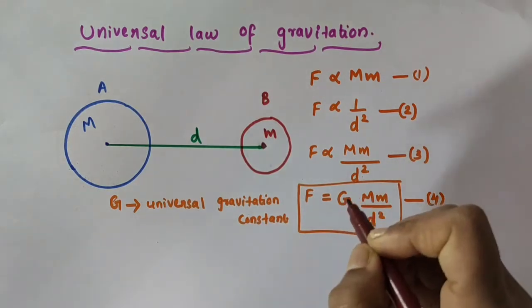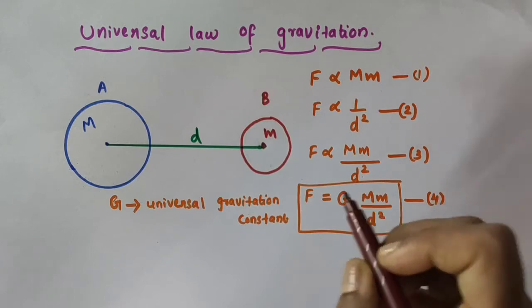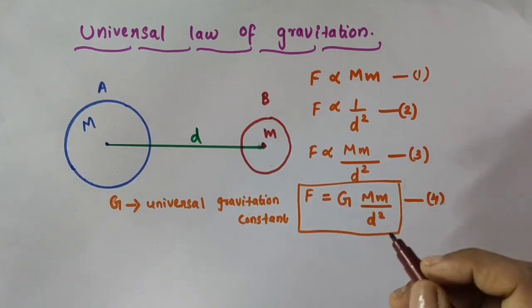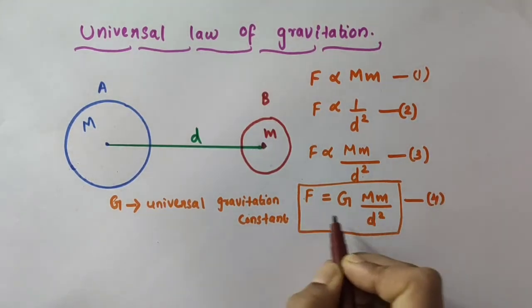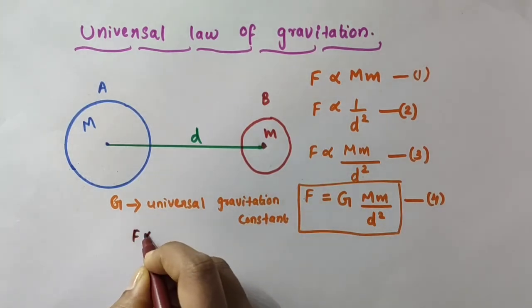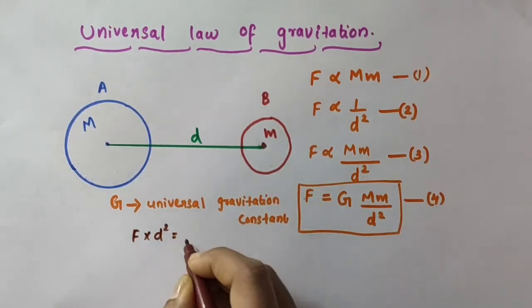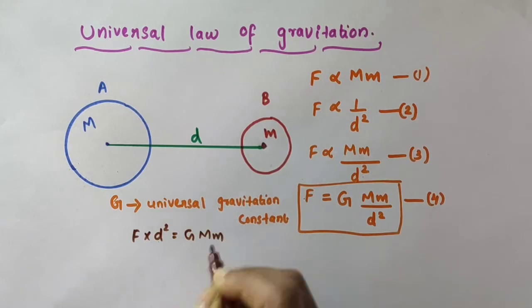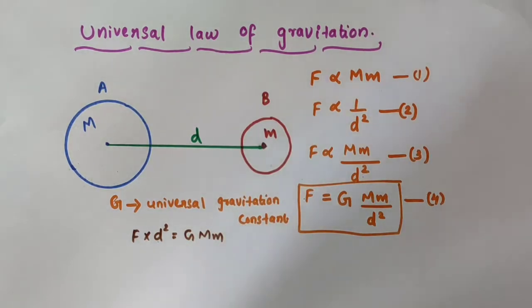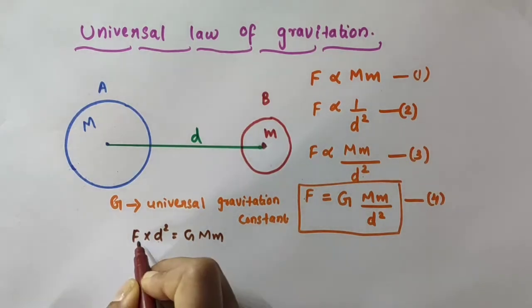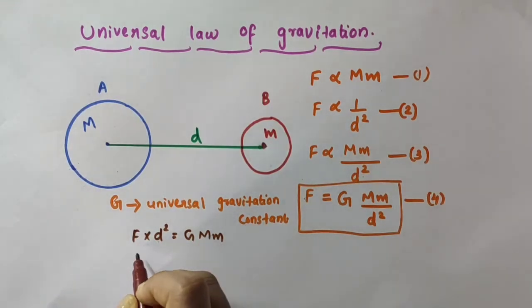To obtain the SI unit of G, we just want to rearrange this equation. I'm taking this d square to this side, that goes to the numerator. So this equation becomes F into d square is equal to G into M m. I want an equation like G equal to. For that, I'm taking this M into m to this side, so that goes to the denominator.